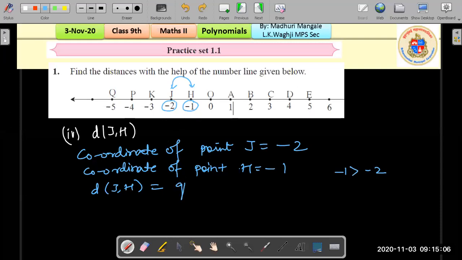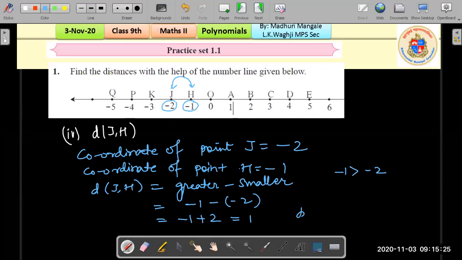Okay, so greater minus smaller, that will be -1 minus -2. So that will be -1, negative and negative makes it positive, so +2, that will be 1. So you see the distance between J comma H is equal to 1.